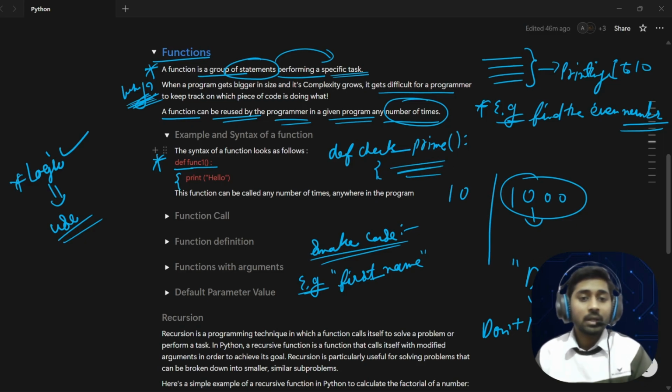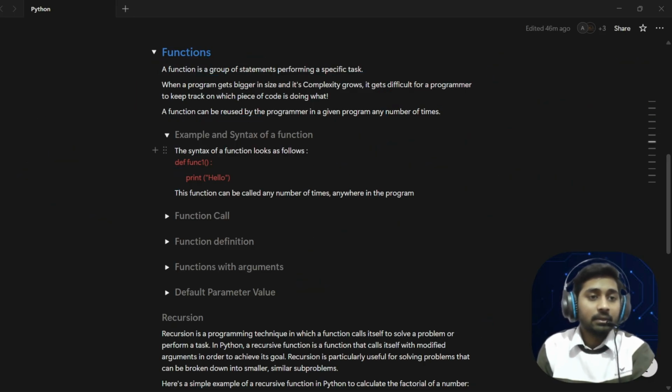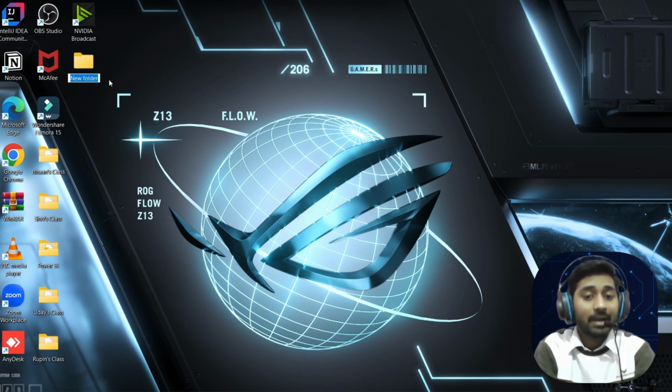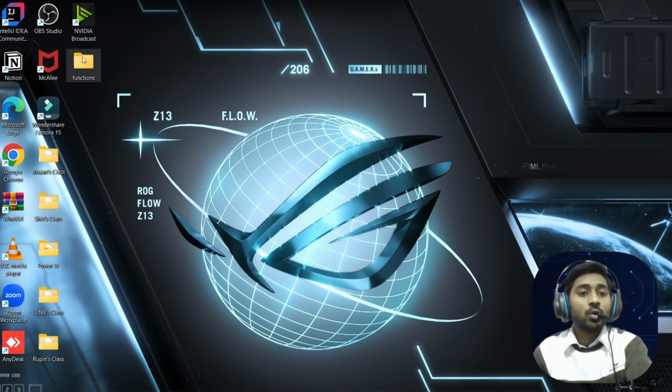Okay, now let me show you with the code so you will get better clarity. I'm going to make a folder on my desktop, let's call it function, and I'm going to open this folder in my VS Code which I have already installed.